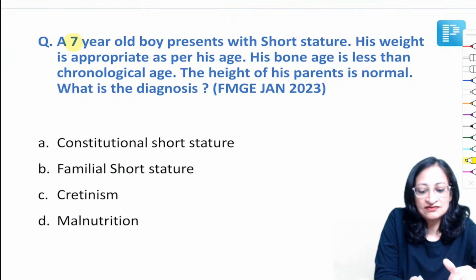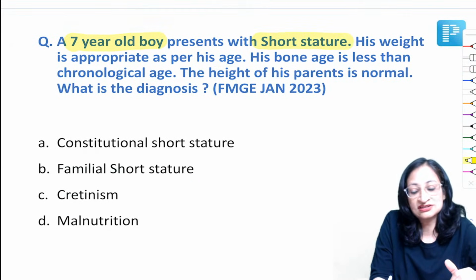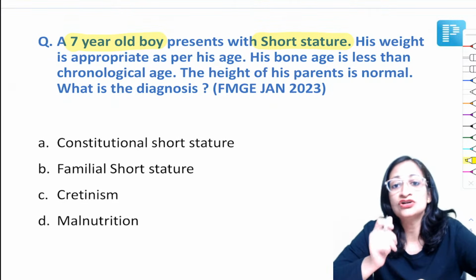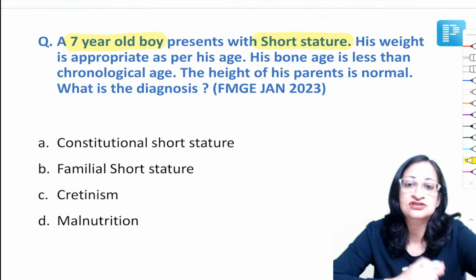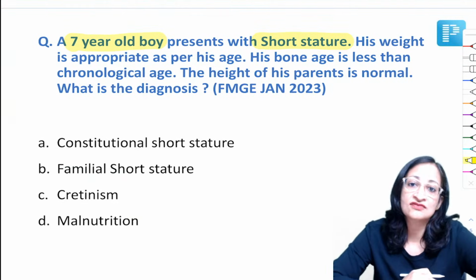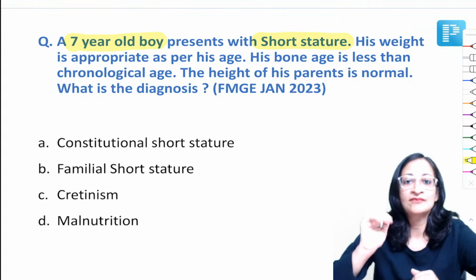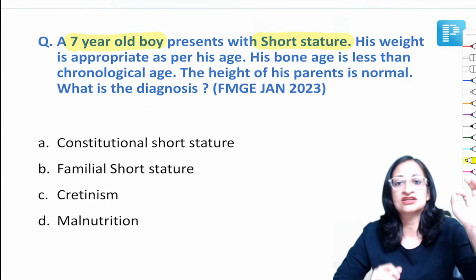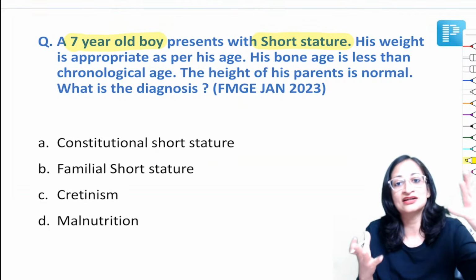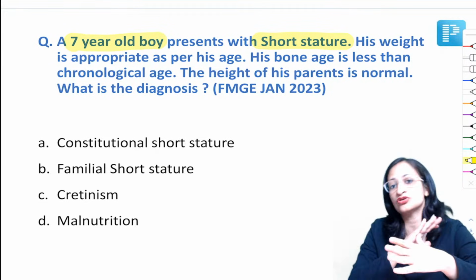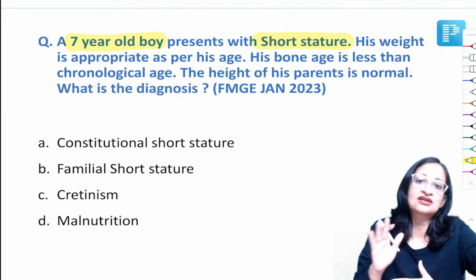So here we have a 7-year-old boy who presents with short stature. We know short stature is height of a child less than third percentile, or less than -2 standard deviations, or Z score expected according to the age and sex. Each question that we are discussing has a lot of important things related to it. Also, we are having a quick revision so that you can answer all the questions that come related to it, right?